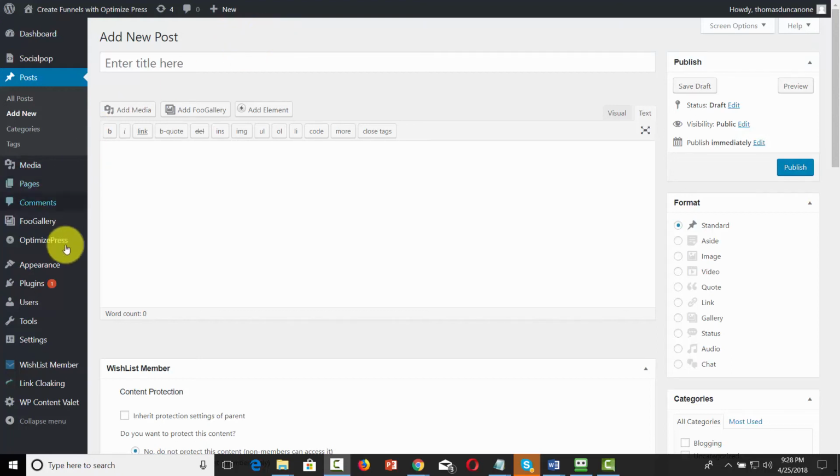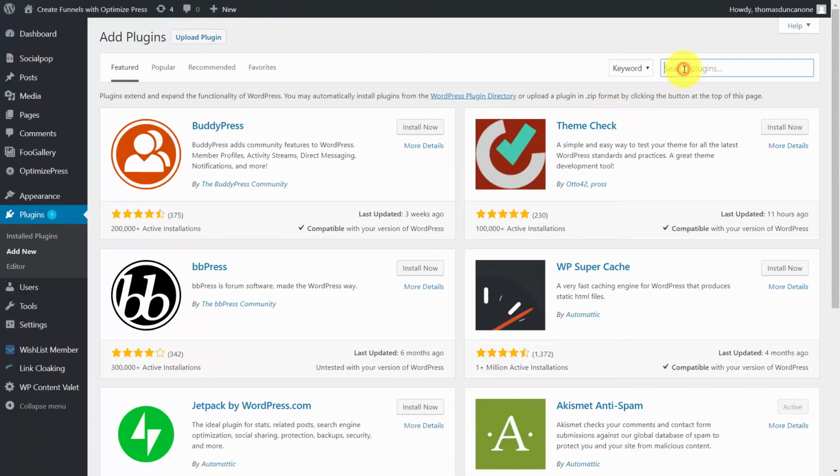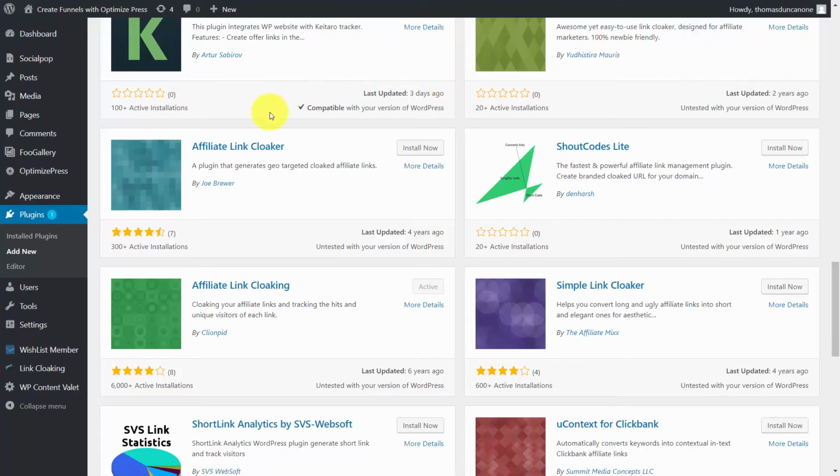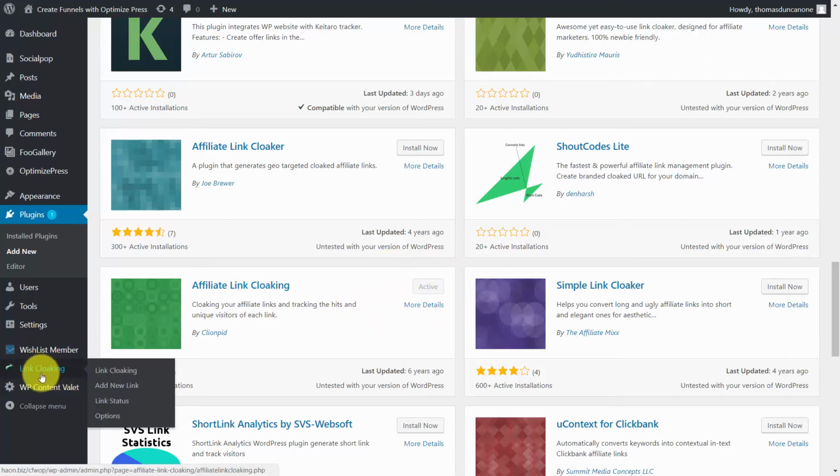And to do that, we're first going to go to the plugins area. We're then going to search for affiliate link cloaking. Now you can use just about any of these link cloaking systems that you like. The one that we're going to work with in this video is going to be by ClionPid. So you'll see that it's already active as a plugin on this site. In fact, you'll see link cloaking here on the left side menu. And what we're going to do is click link cloaking.